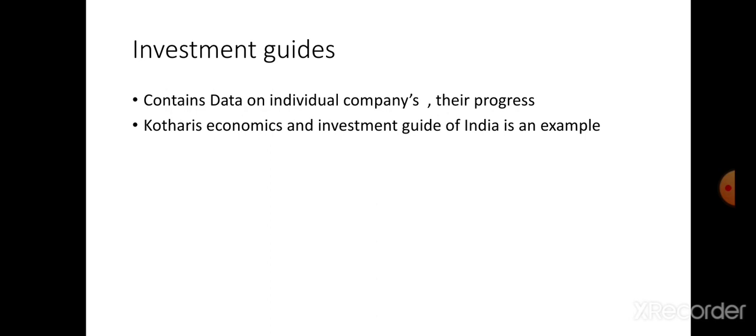One example is Kothari's Economic and Investment Guide of India. They publish their report annually. Next and last one is newspapers and channels. A main source of financial information. Information is presented in their regular feature columns.